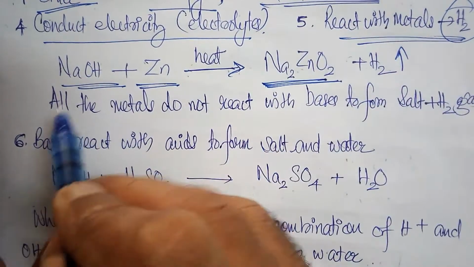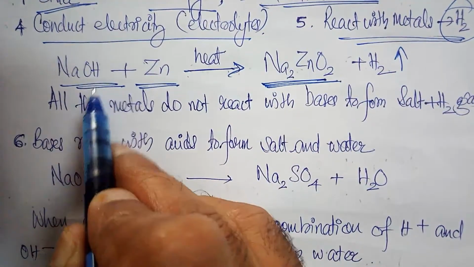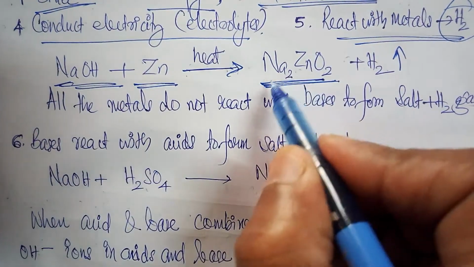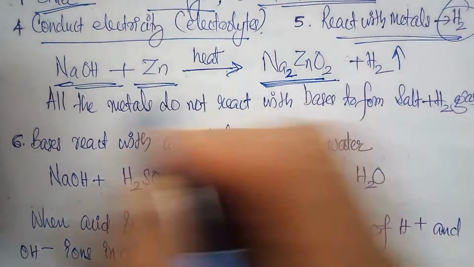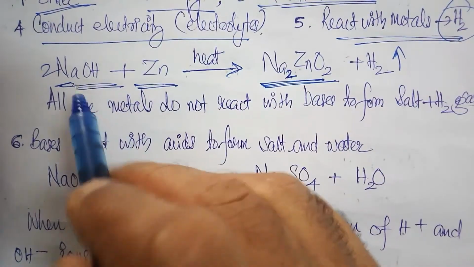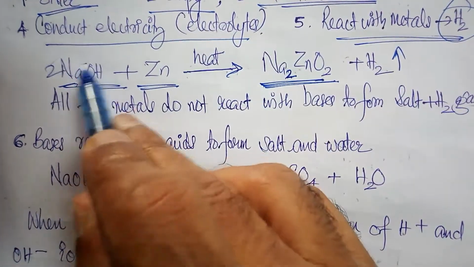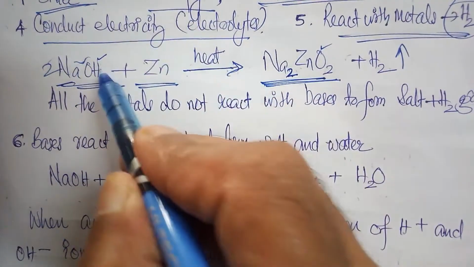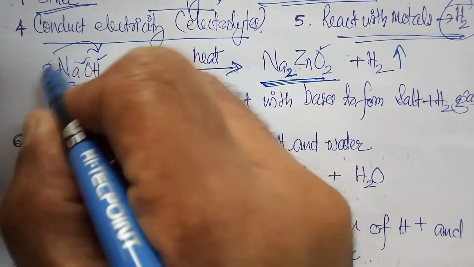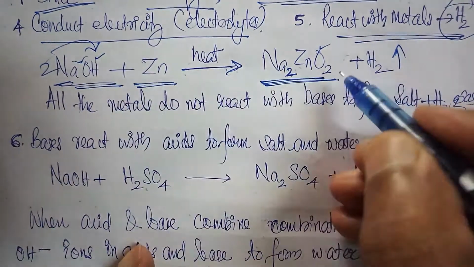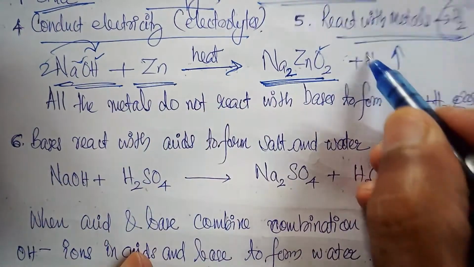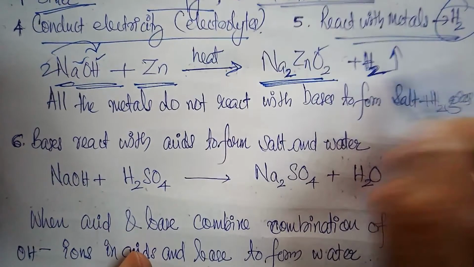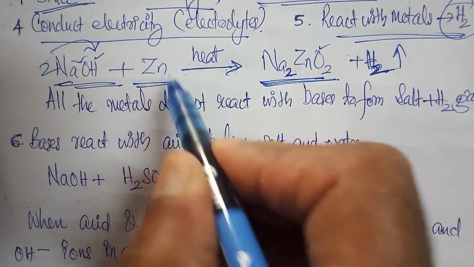So let us check the balancing of this equation. How many Na are there on the reactant side? 1, and here it is 2, so put a 2 here. How many O? Now it is 2, and this is also 2. Hydrogen is 2 here now, because it is common, and the H in the reactant side and the 2 H in the zinc compound match. Only 1 zinc on each side, so it is balanced.